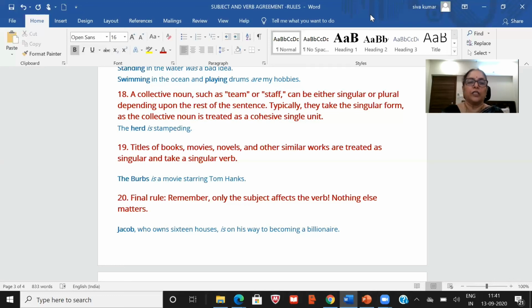So we are talking about Jacob. The part in between we are not considering. We are adding some other extra information for Jacob. Jacob, who owns 16 houses, is on his way to becoming a billionaire. So that is about Jacob, not about the houses. So it should go with a singular verb.